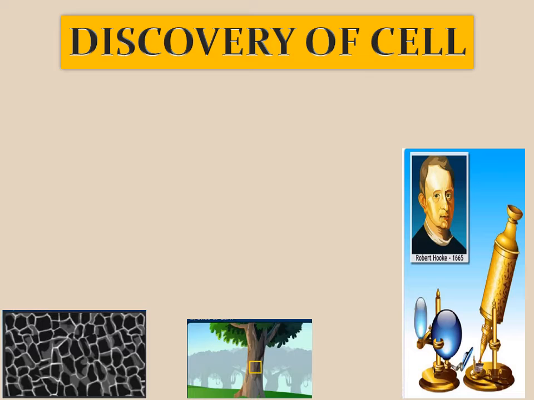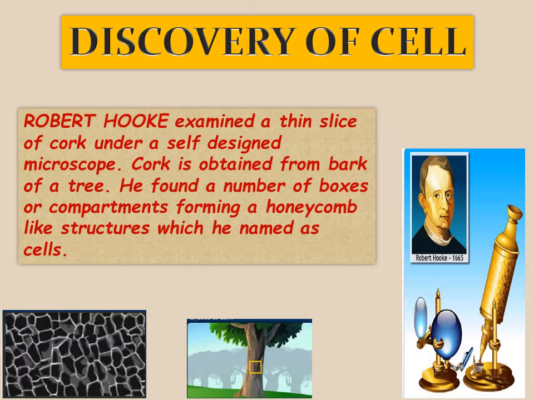You know honeycomb like structures? So there were certain small compartments in that honeycomb, and he named those compartments as cells. So he took a thin slice of cork under a self-designed microscope, and then he found certain compartments which he named as cells.